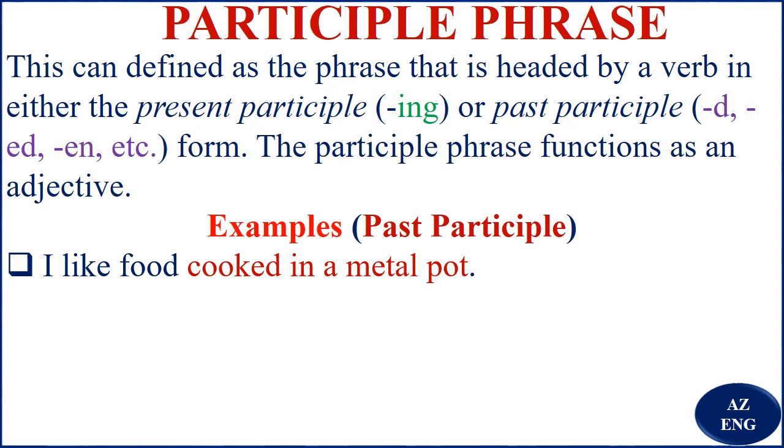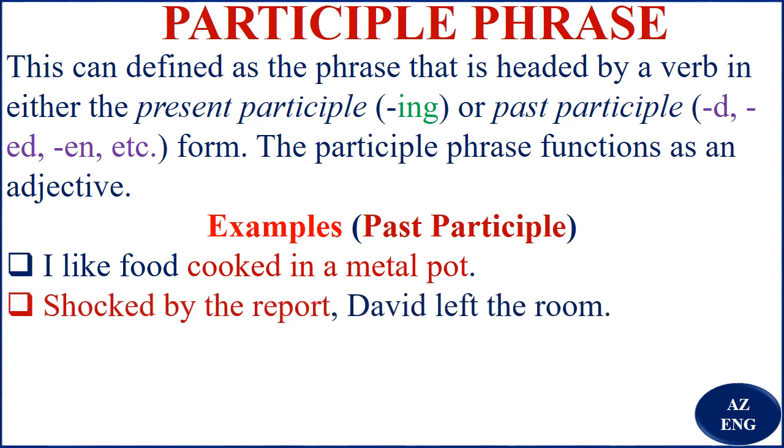You mean the type that is cooked in a metal pot. So you see, cooked is the past participle of cook. So cooked in a metal pot talks about the food. So that is our participle phrase, and you see it describes the food for us, or the type of the food. Shocked by the report, it's like you ask who? David now. Shocked by the report, David left the room. So shocked, you see, is the past participle of shock. So that is our participle phrase.